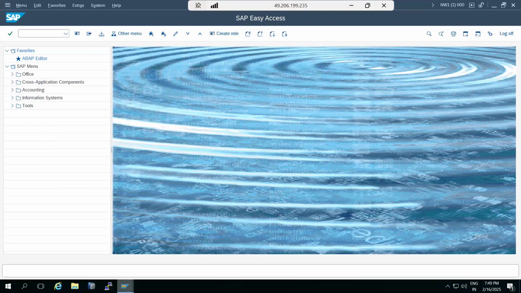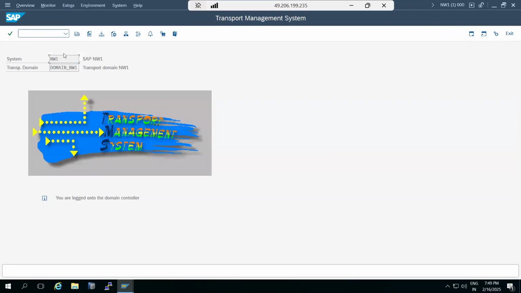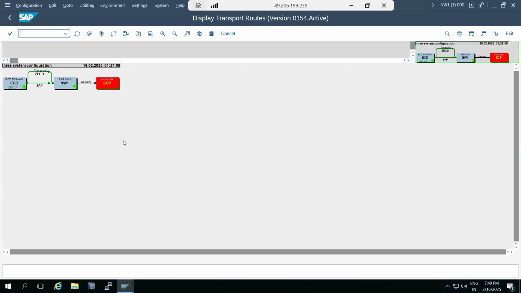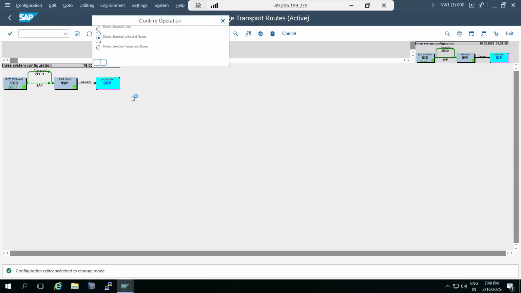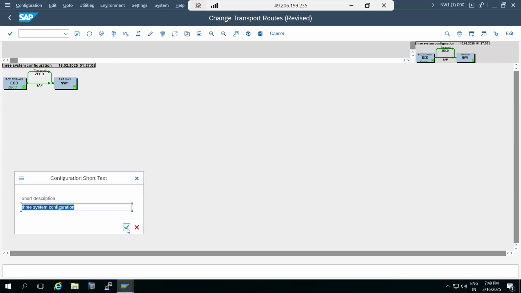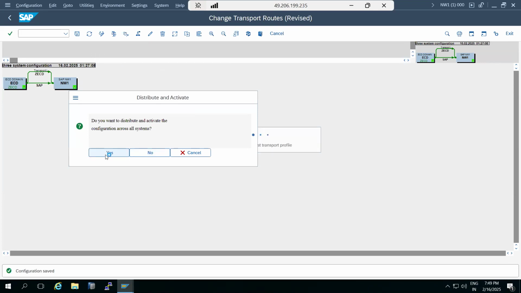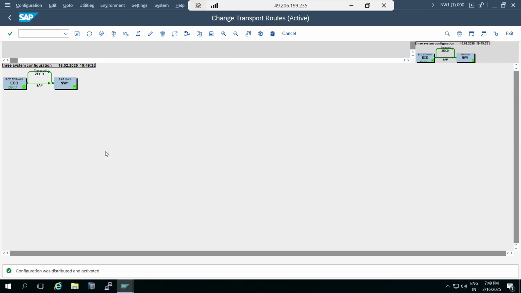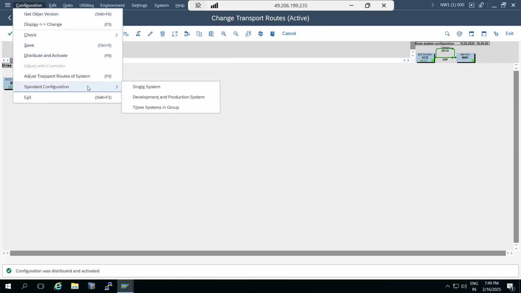For this configuration also, you have to go to the domain controller, STMS, and go to the transport routes. Here you can perform the configurations. So let me delete these things. Then you can make the configurations here. This is the transport routes creation. Here you can go to the configuration, standard configuration.